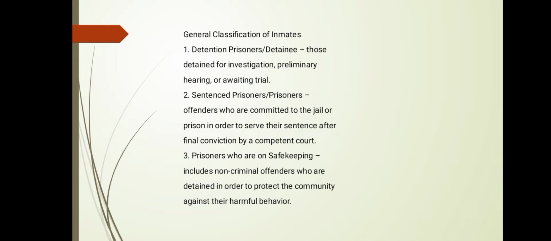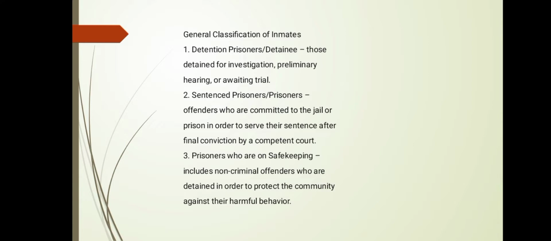General classification of prisoners. The first is the detention prisoners or detainees, those detained for investigation, preliminary hearing, or awaiting trial.